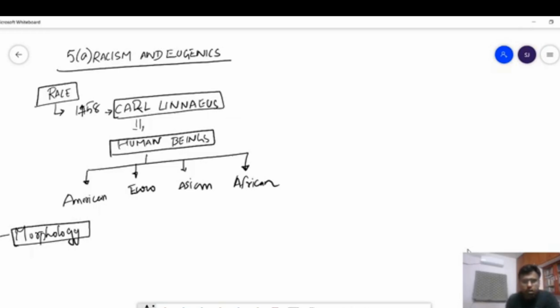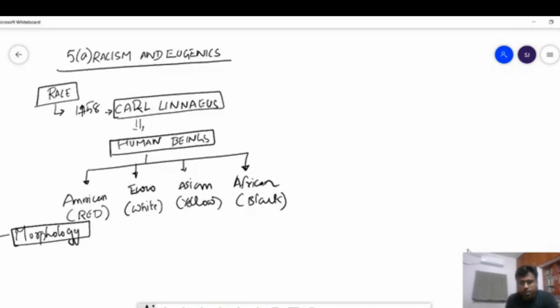In the same way, he used the same technique for human classification, using skin color: red for American, white for European, yellow for Asian, and black for African. These terms today have a very negative connotation, and are not to be used in the fashion he used them in 1758.